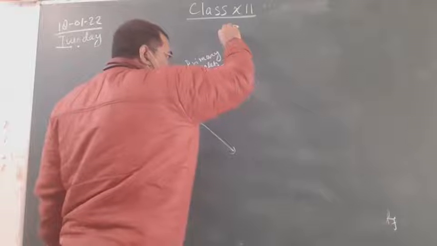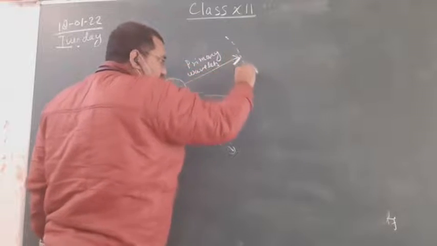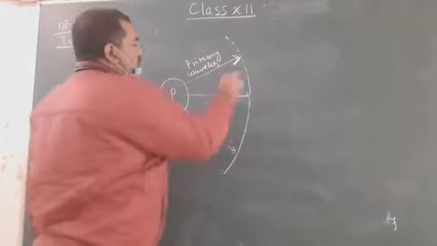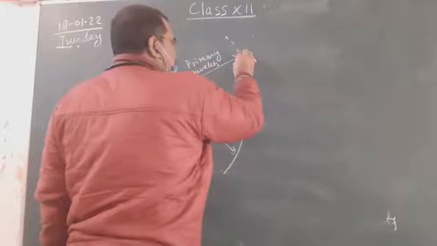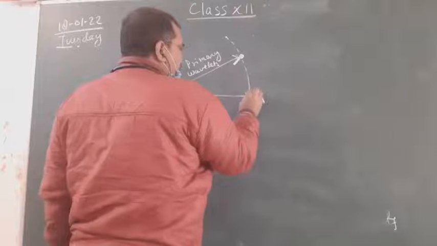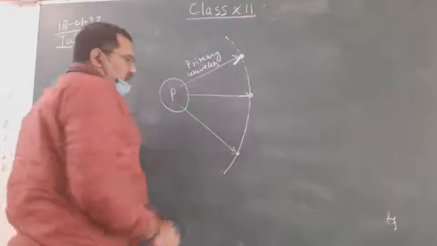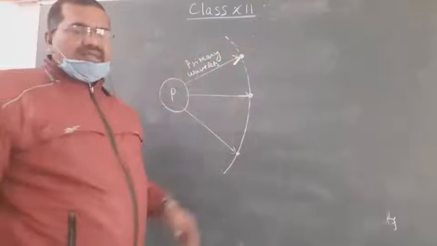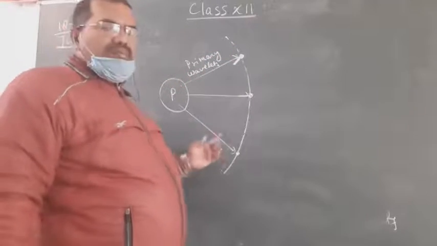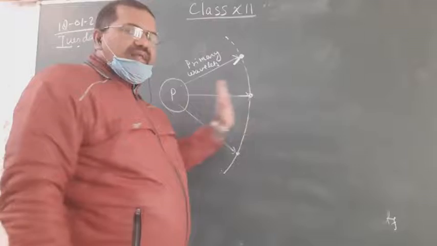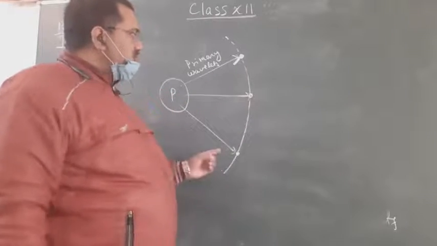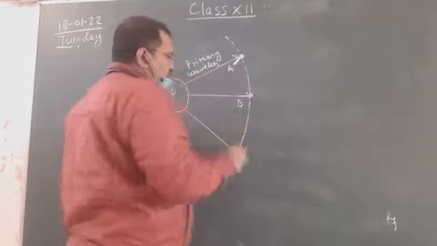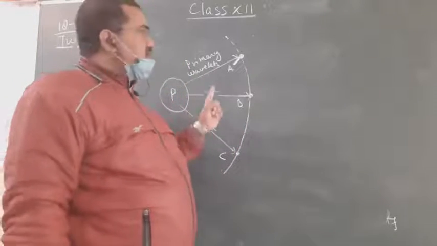Suppose we consider an imaginary plane like a spherical plane. So these wavelets strike at this point, at this point, and furthermore points also. But in case of wave, we consider only forward direction. So consider there are three points A, B, and C where primary wavelets strike.